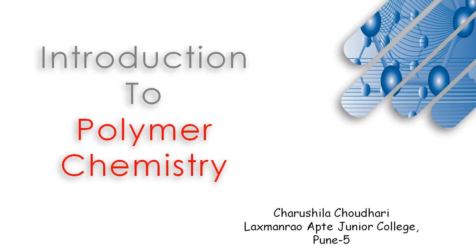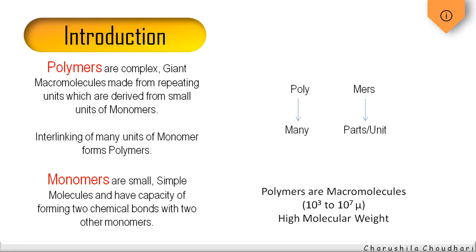Hello students, we are going to study here about the topic Introduction to Polymer Chemistry. Polymer is a very important branch of chemistry. The process of formation of a bigger molecule from many simpler molecules through mutual bonding is called polymerization. The simpler molecules undergoing polymerization are known as monomers. The bigger molecules formed are called polymers.